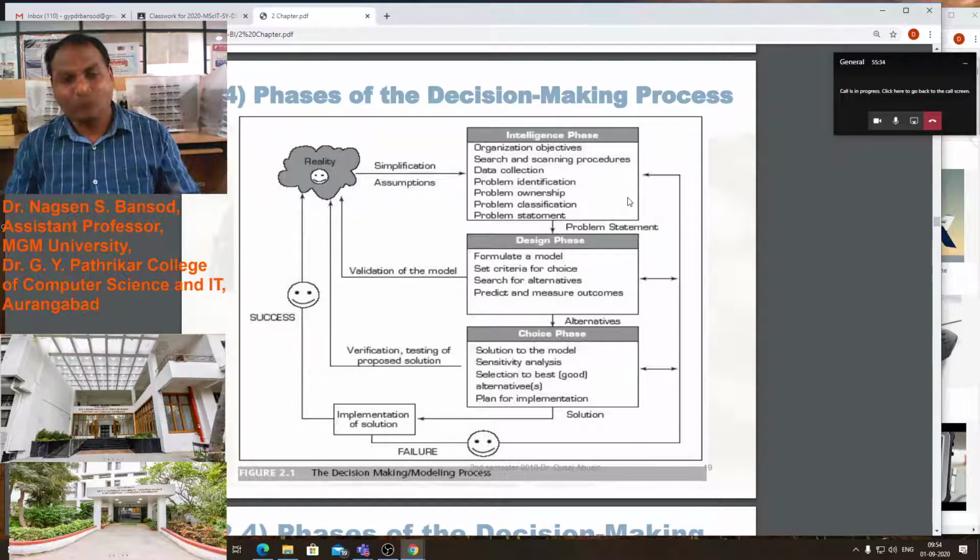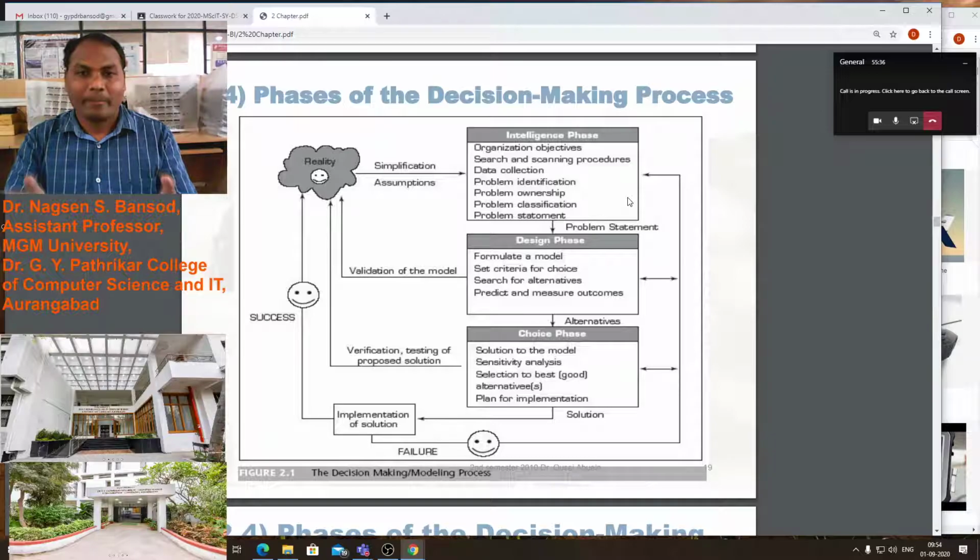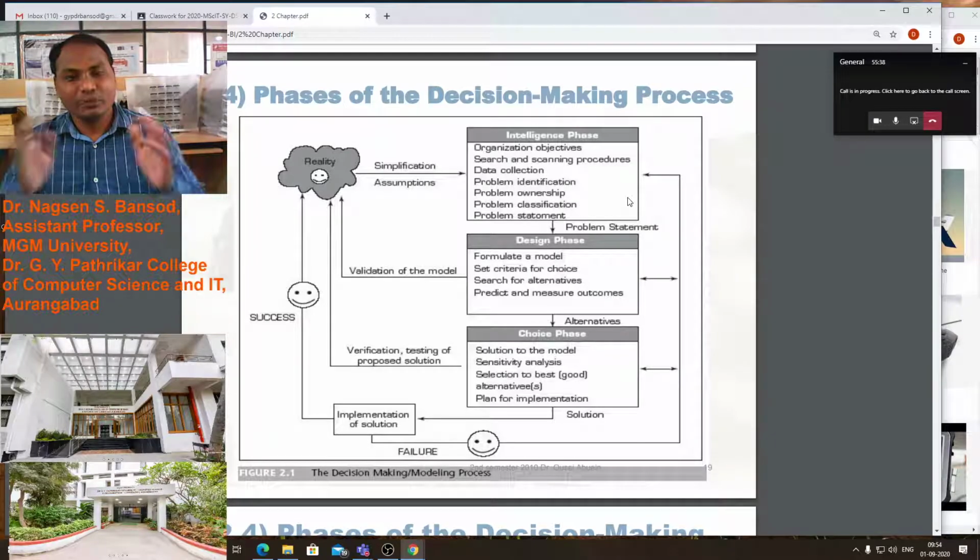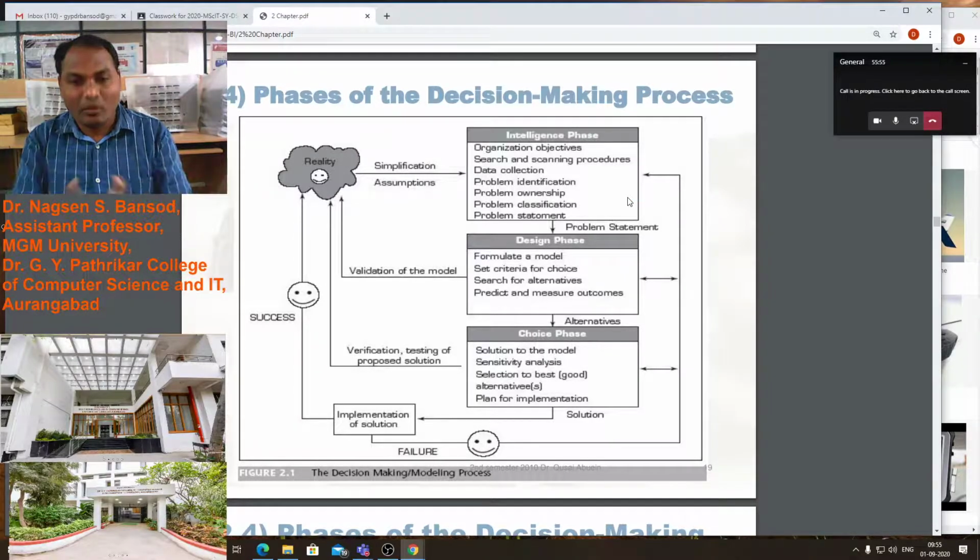As a manager, we have to find these types of errors in that model. We have to find the problems in the particular organization when we work as a manager in that organization. First, we get the organizational objective: what are the objectives given to us by the organization?